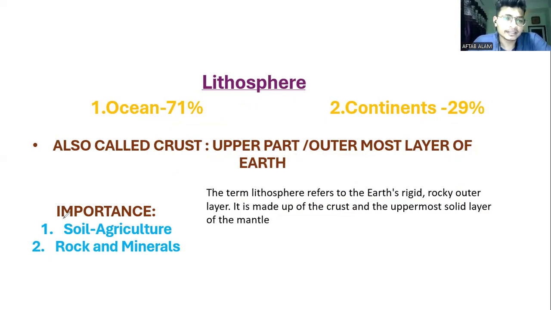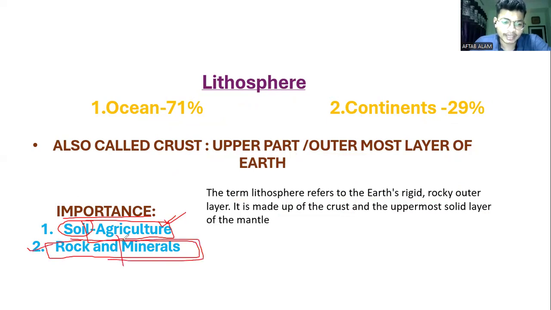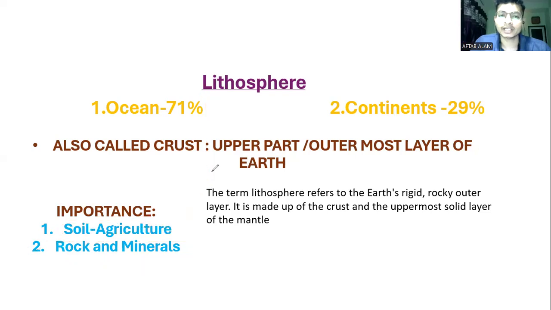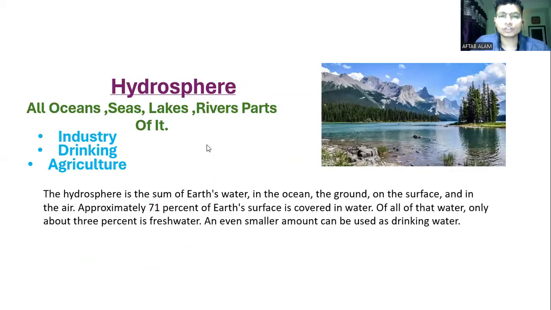You can say the lithosphere is made up of soil and rocks, and we use soil for agricultural purposes, right? As well as many rocks and minerals we use in our houses, and we can even use minerals for jewelry. All these are extracted from the lithosphere. So in terms of rock, mineral, and agriculture, these are the importance and use of the lithosphere. Now, after the lithosphere, the second sphere which makes up the biosphere is the hydrosphere.